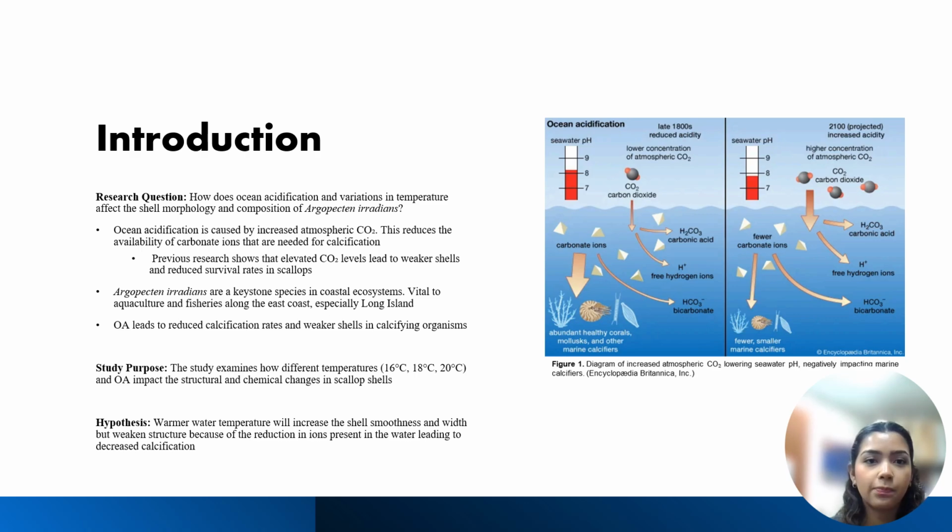for protecting them. My study investigated how different water temperatures of 16, 18, and 20 degrees Celsius, and how ocean acidification, affected the structural and chemical properties of bay scallop shells. I hypothesized that warmer waters will increase the shell smoothness and width, but weaken the overall structural integrity due to a reduction in calcification caused by ocean acidification.